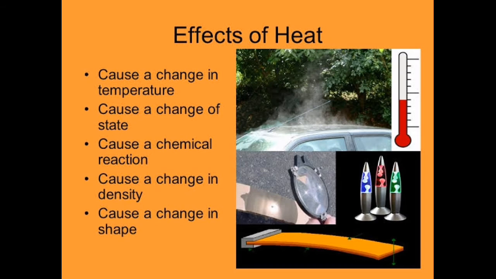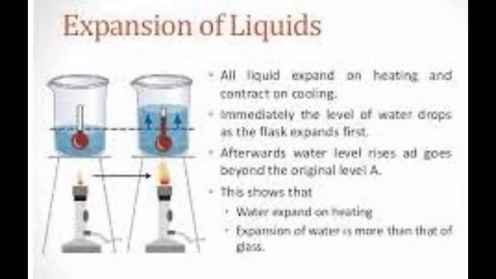Heat causes a change in temperature and heat causes a change of state. Heat causes a chemical reaction and heat causes a change in density. Heat also causes a change in shape. But the foremost effect is the increase in temperature. We will be able to see this in our daily life while heating something. Next is expansion. Most solids, liquids and gases expand on heating and contract on cooling.